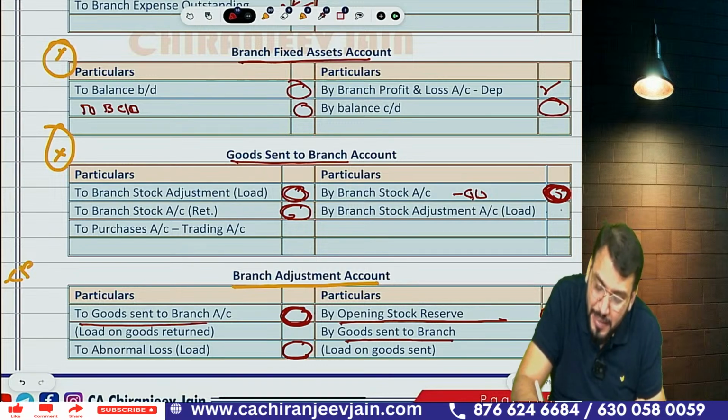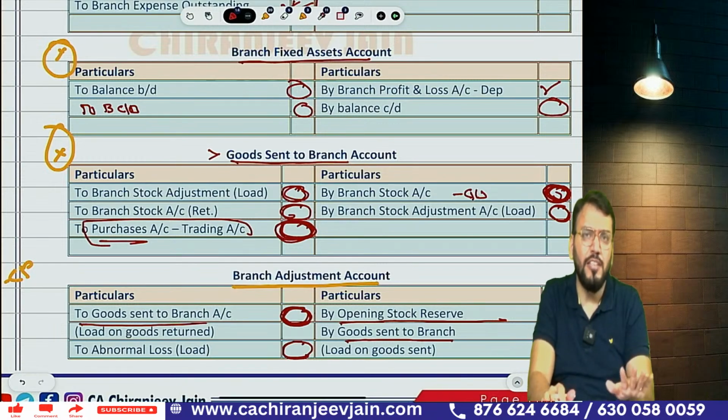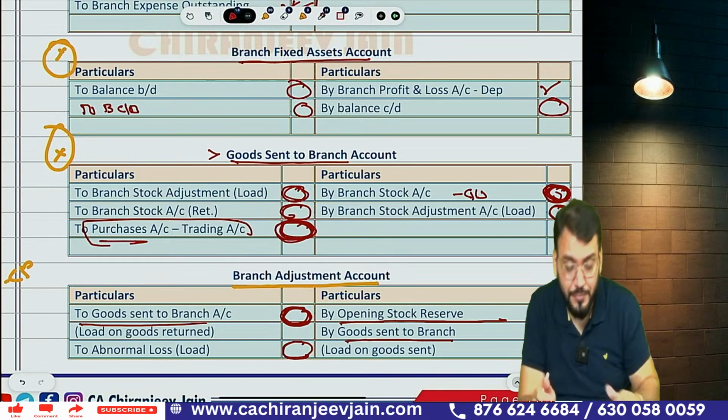And if you are eliminating from the goods returned, then it will come here, and this will be adjusted with the trading account or purchase account. But normally they don't ask goods sent to branch account. If they ask, you need to do it in this way.